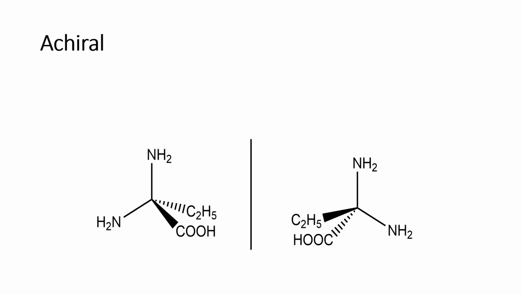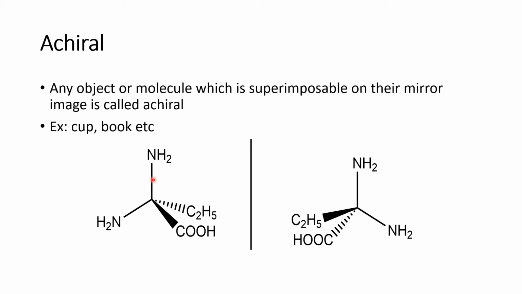Next, if I change the molecule with the same group, suppose the hydrogen present here is changed into NH2, that means these 2 groups are the same, they are alike. When we place the mirror, what happens? These 2 molecules will be superimposable on each other, thus they do not have any chirality. Such molecules are called achiral, or such a center is called an achiral center. So chiral center, and opposite to that is achiral center.